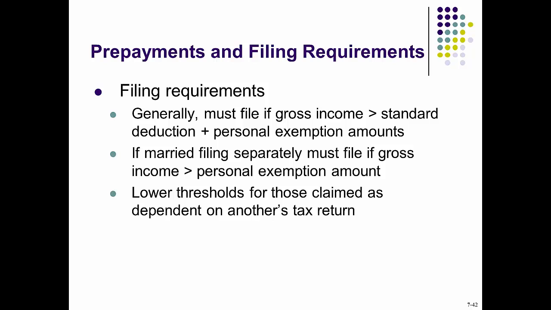Individual taxpayers are required to file a tax return only if their gross income exceeds certain thresholds, which vary based on the taxpayer's filing status and age. However, a taxpayer may prefer filing a tax return even when he or she is not required to do so.